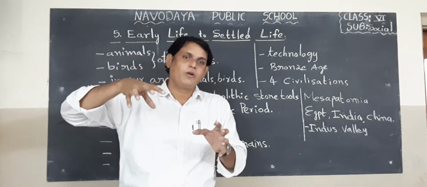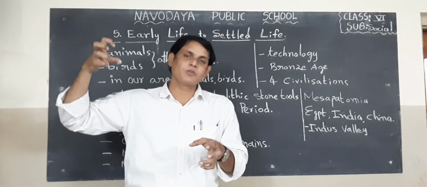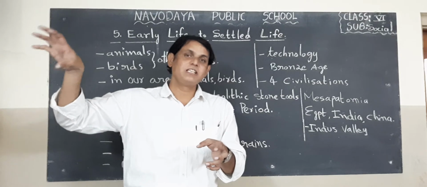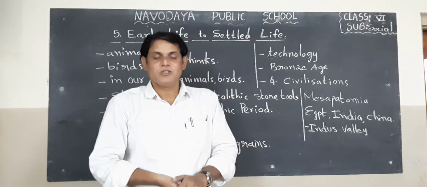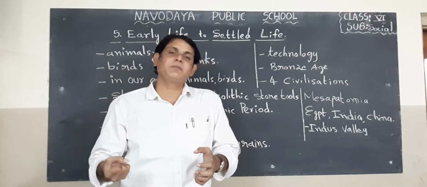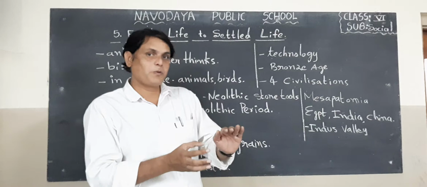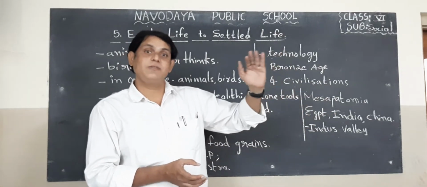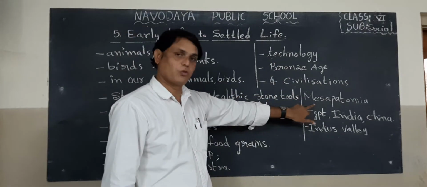Children, do you know what valuable resource is available in Mesopotamia at present? One kind of mineral, that is petroleum. Petroleum is a very valuable mineral. We are extracting petroleum to run bikes, cars, even industries, etc. Okay, children, that is about Mesopotamia.